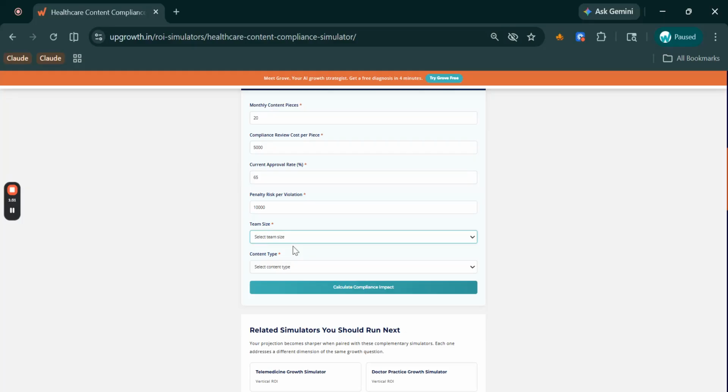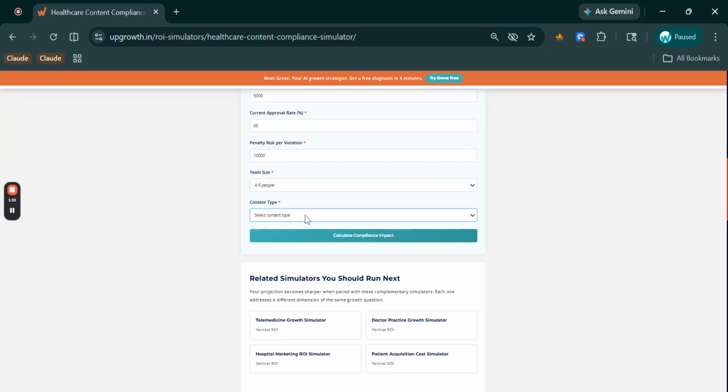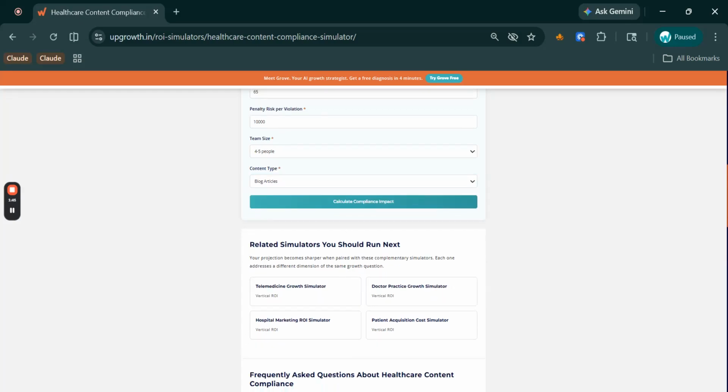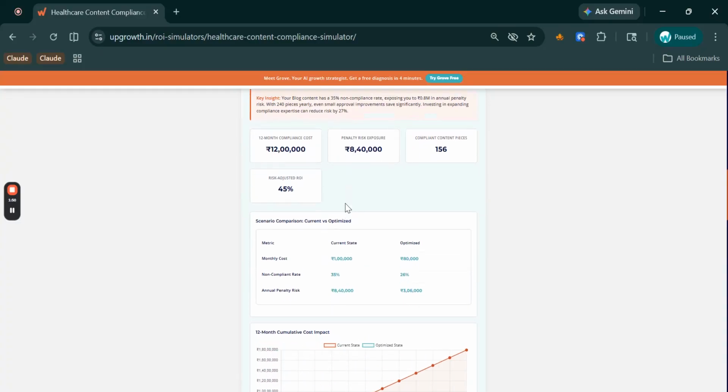Team size, 4 to 5, let's say. And content type, I'll go with blog articles. Now, once all the details are filled, I click on calculate compliance impact.